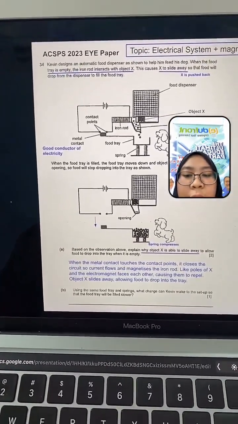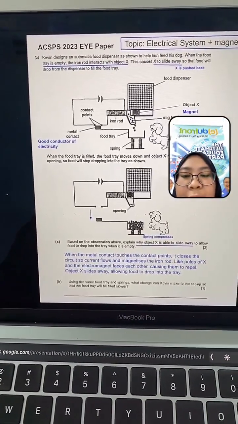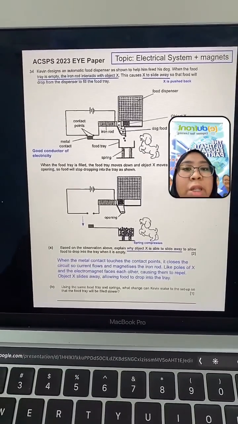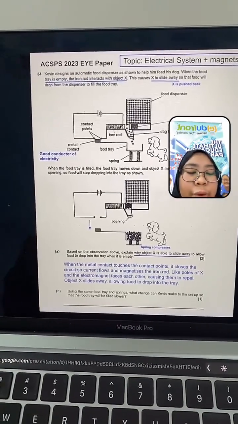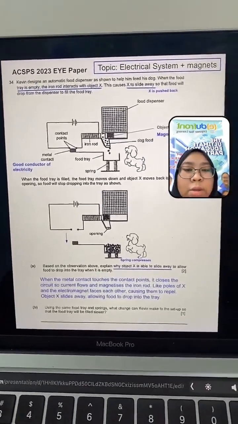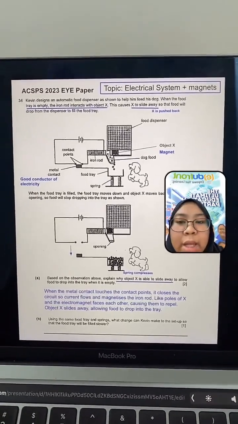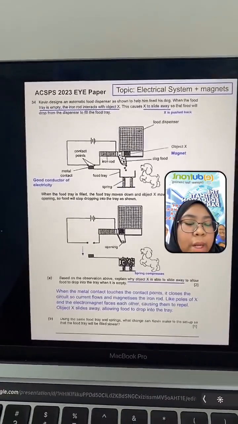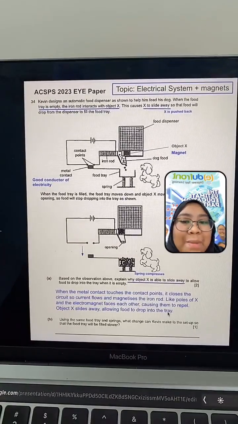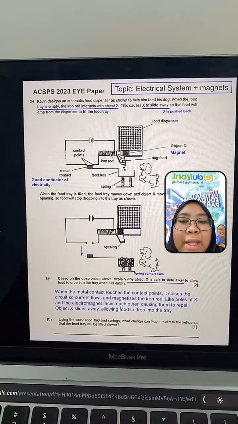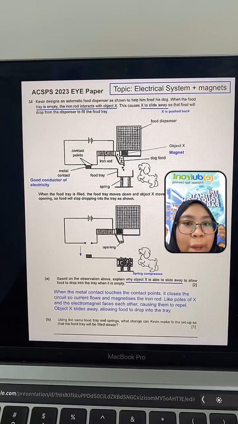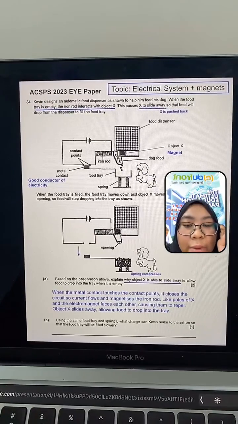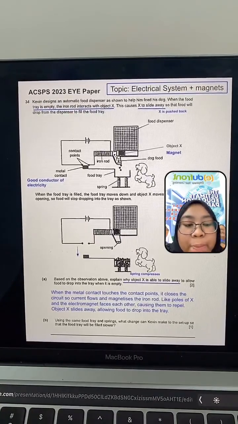Quite a straightforward question also. Using the same food tray and springs, what change can Kevin make to the setup so that the food tray will be filled slower? What does he mean by food tray filled slower? When he wants the food tray to be filled slower, this means that you have to reduce the magnetic strength of the electromagnet. So when it loses its magnetic strength, then it will be a weak magnet and repel the object X slowly.